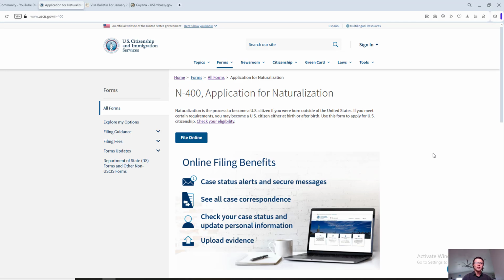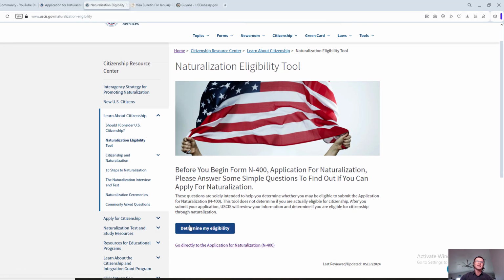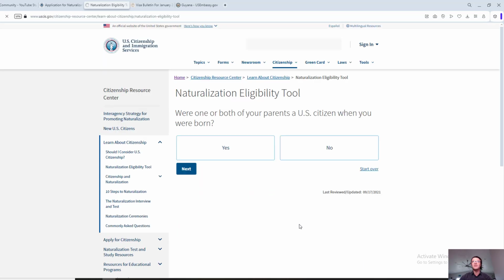But if you want to be sure, if you want to double check, there's a very convenient feature that has been somewhat recently added here, this Check Your Eligibility tool. I'm going to open it in a separate tab, and I would recommend going through it. It's pretty simple. Click on the Determine My Eligibility button right here and just answer these basic questions.